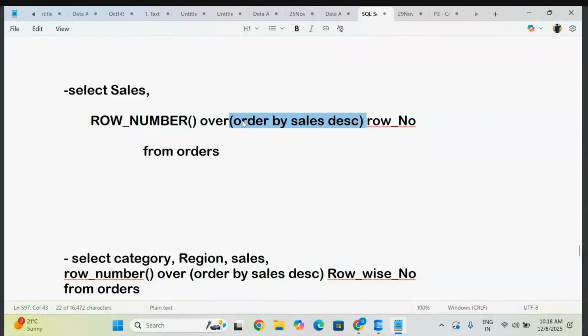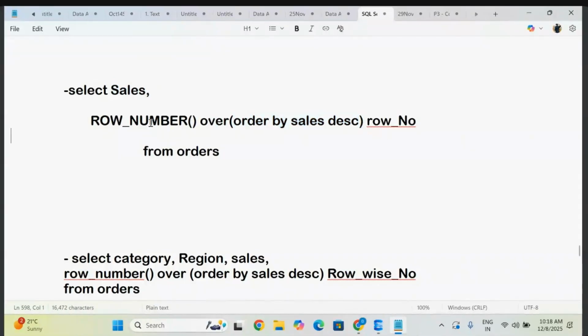Now observe here that I am taking the ORDER BY. ORDER BY we have used at the end in the order of the clauses, but here in the rank function, you have to use a certain condition, that condition OVER. Then after that ORDER BY, whatever column you want to point to give the rank, you mention here, and you can provide ascending or descending order.